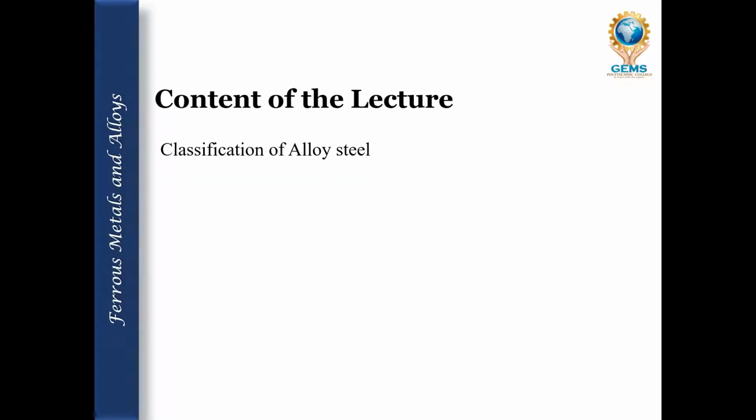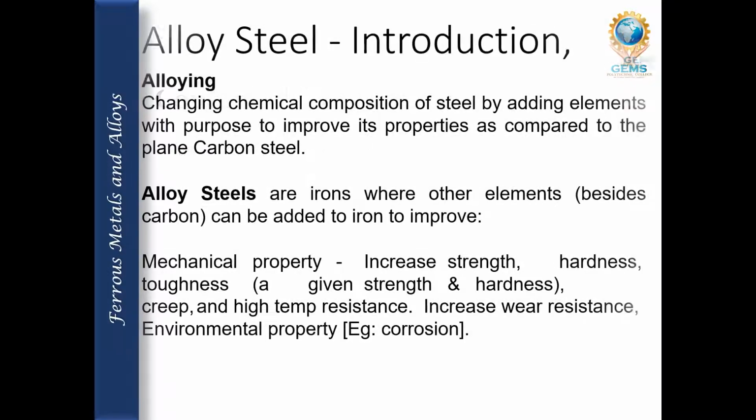So the content of the lecture is classifications of alloy steels. This is what we're going to discuss. First of all, we need to know what alloy steel is. Alloying is nothing but changing the chemical composition of steel by adding elements with the purpose of improving its properties compared to plain carbon steel. Basically, alloy steel is steel that is alloyed with a variety of elements in a total amount between 1% and 50% by weight to improve its mechanical properties.